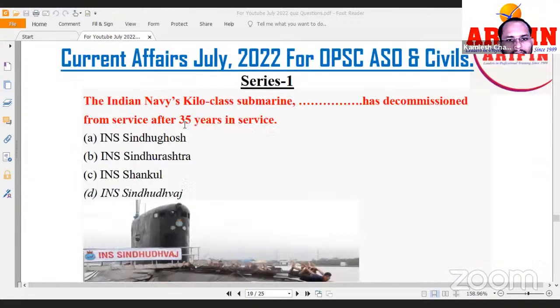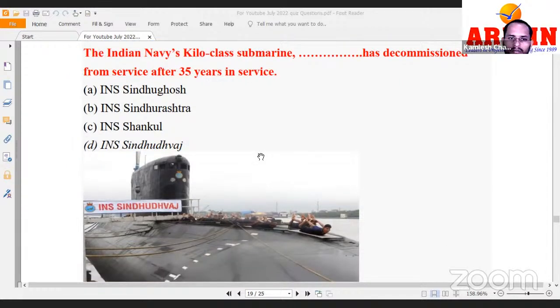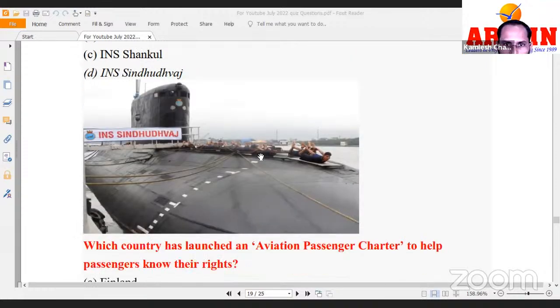The Indian Navy's Kilo class submarine was decommissioned from service after 35 years of service. See, a question is coming from defense. So a potential question from the defense side. Okay, so this was INS Sindhudhwaj, which was decommissioned recently. INS Sindhudhwaj. It was a submarine basically. So these type of questions are very good. It's a submarine, and it was decommissioned.